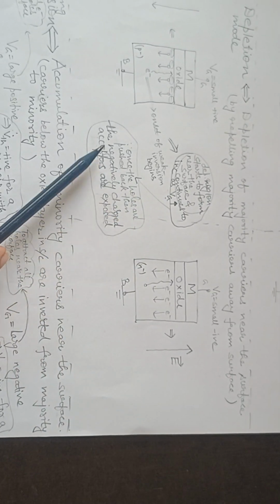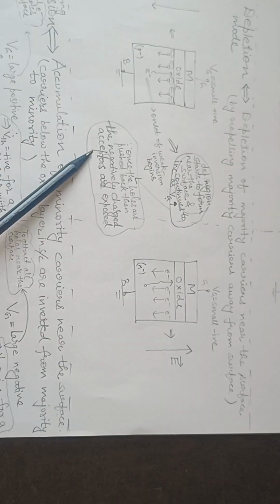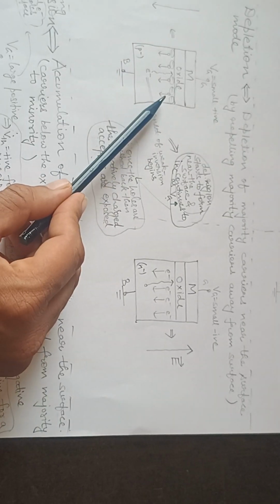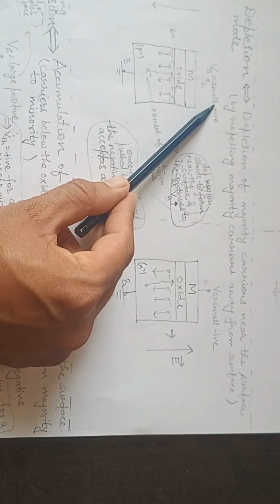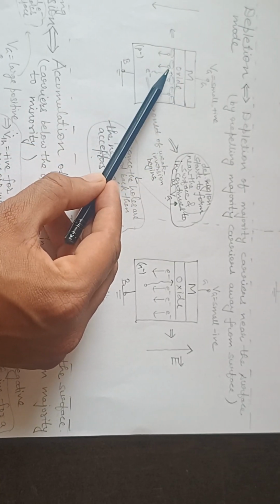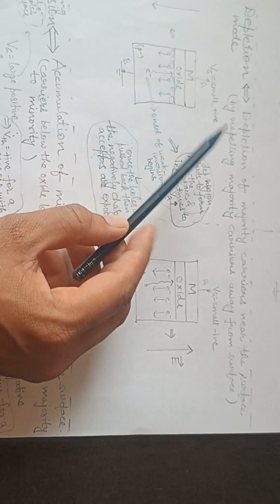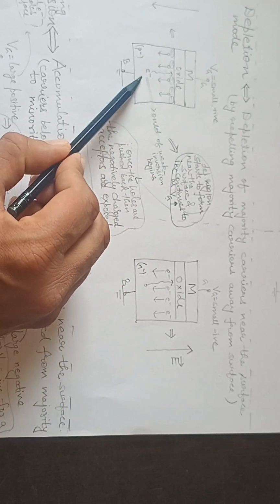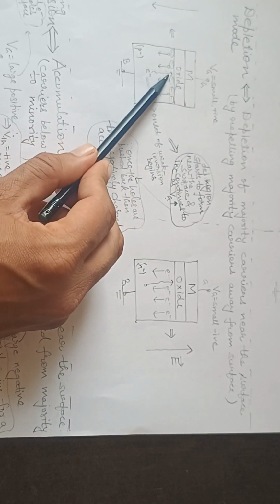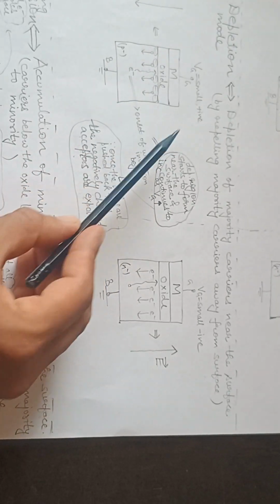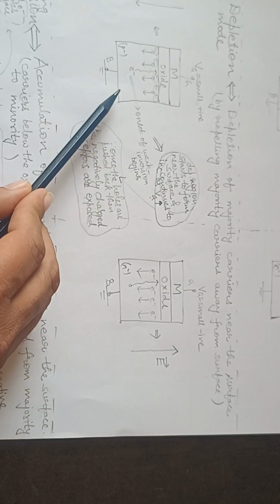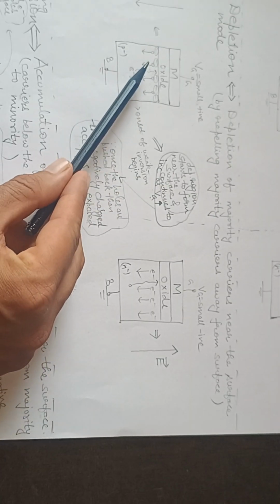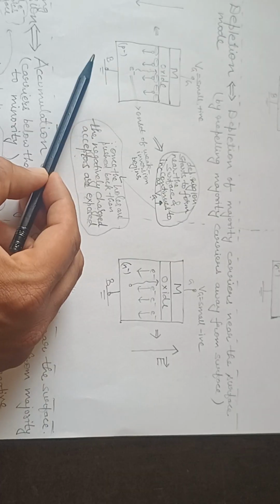Because once the holes are pushed back, the negatively charged acceptors are exposed. Due to this positive charge, holes are repelled, so negatively charged acceptors are exposed, and some electrons, the minority carriers, will also be attracted toward the surface. So slowly inversion will also begin, and the depletion layer will start to form.